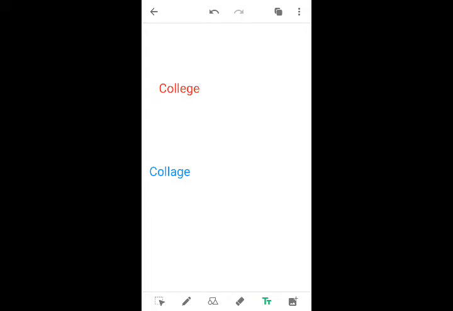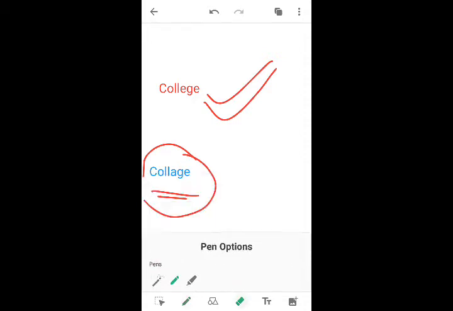Yes, we like to go to college every day. Why? We can interact with our friends, we can learn, we can enhance our skills. By going to college, we can improve our communication skills. In this way we like college. So in this context, what is the correct word here? I love going to college. But there it has been given like this, COLLAGE, which also has a meaning.